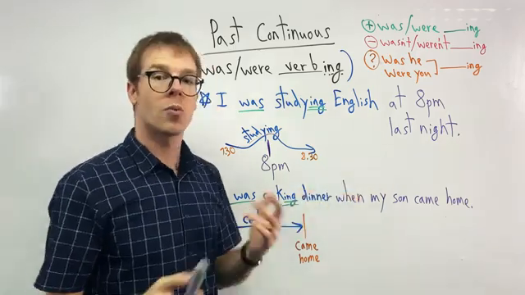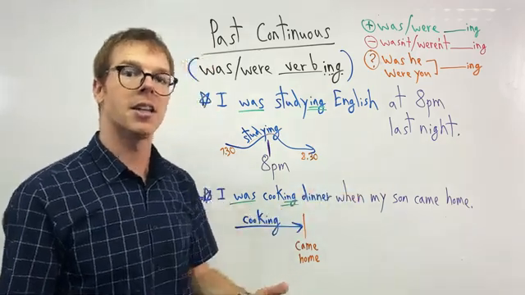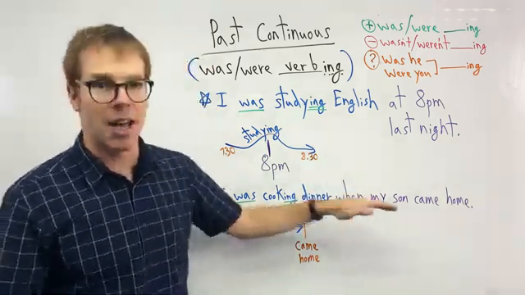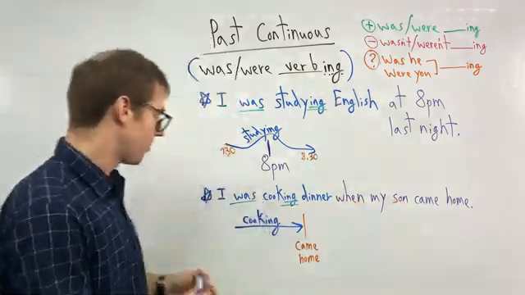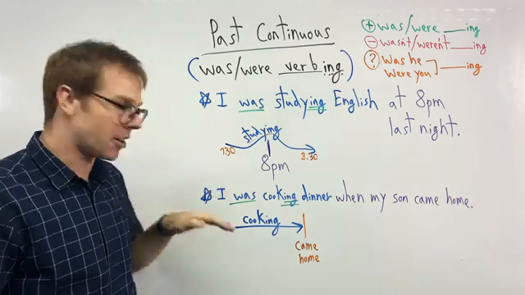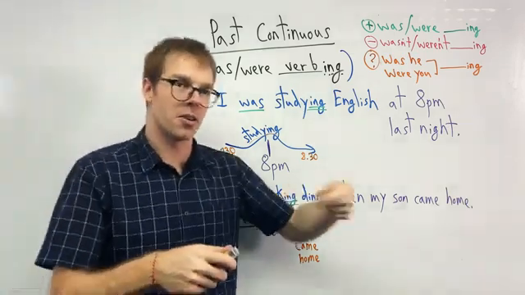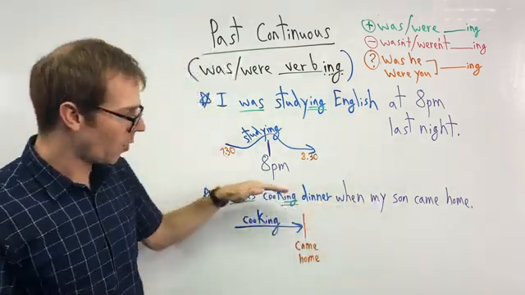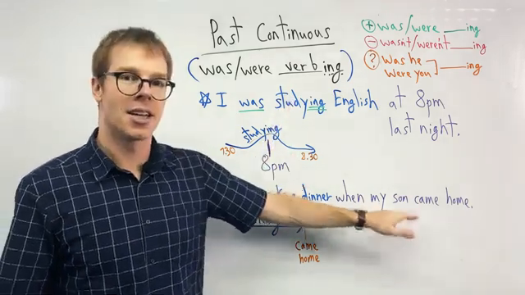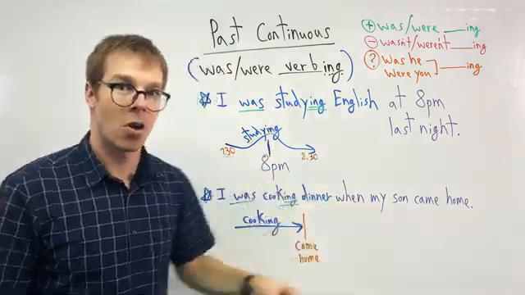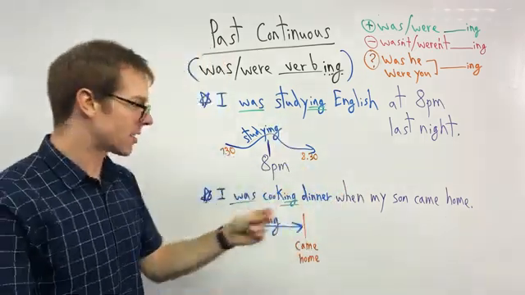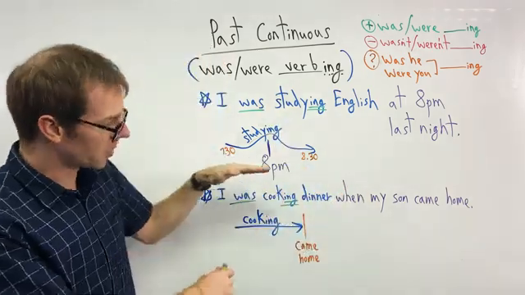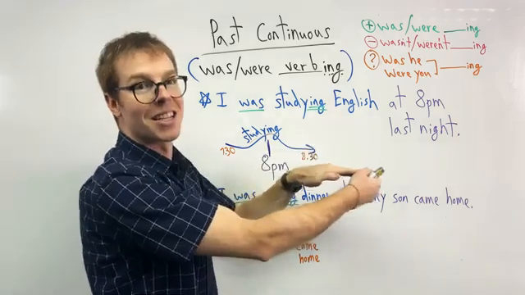Okay, there's another way we use this. Often, something's happening in your life and then something else happens. So, for example, I was cooking dinner when my son came home. Son came home, right? It's like, oh, the door opens very fast. So my son came home, boom. So I was cooking, then my son came home.